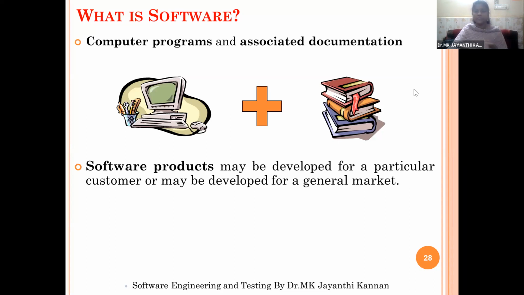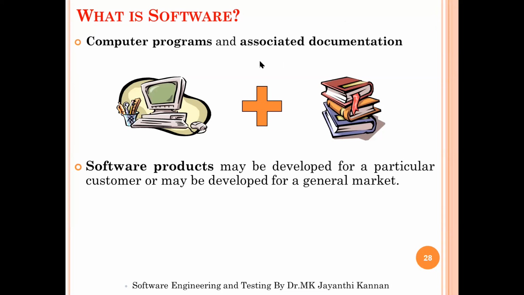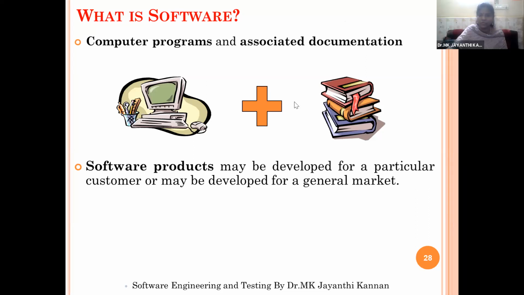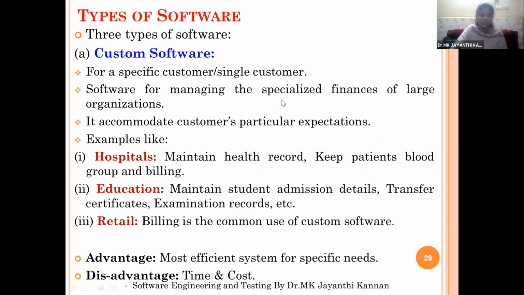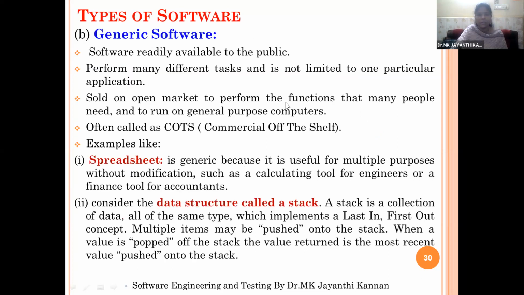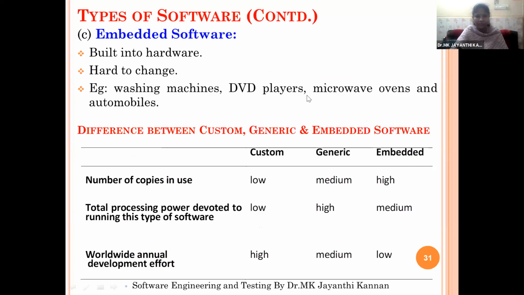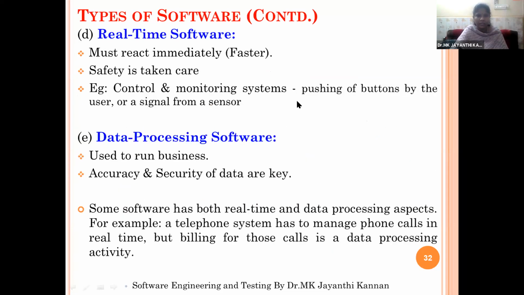In the previous class, we started with what is software, what is the definition for software. Then we discussed types of softwares, the major types like custom softwares and examples, generic softwares, embedded softwares, then the real-time softwares and data processing softwares. So the major five types of softwares we discussed.